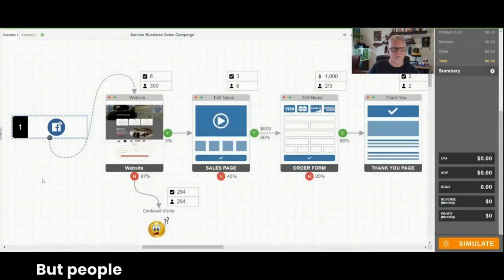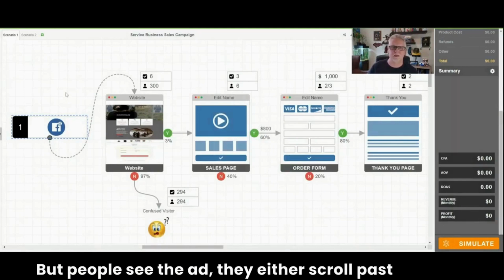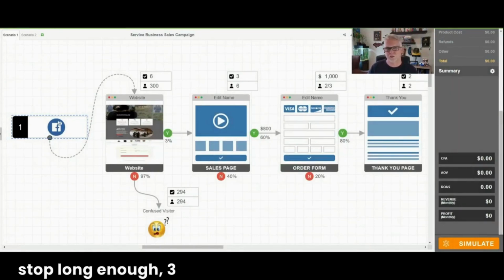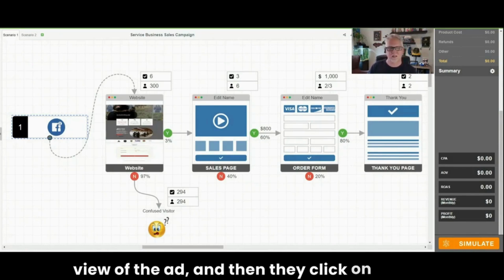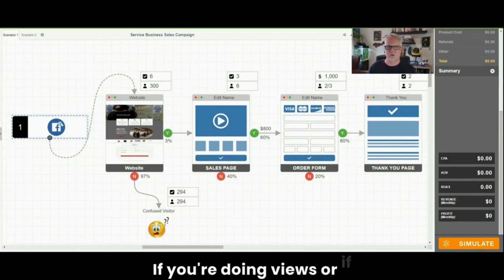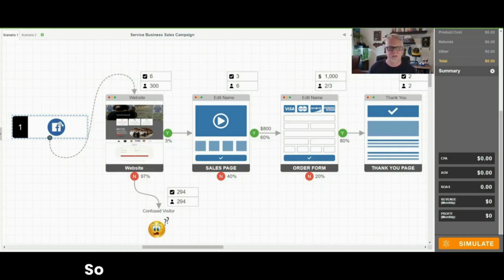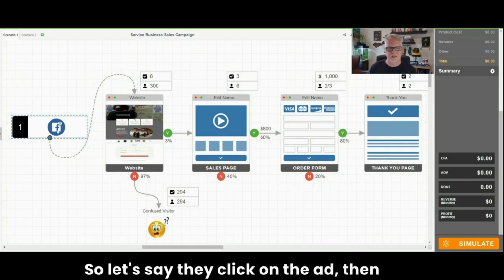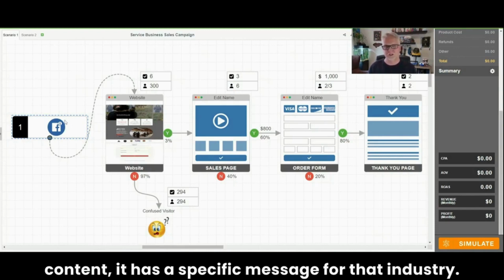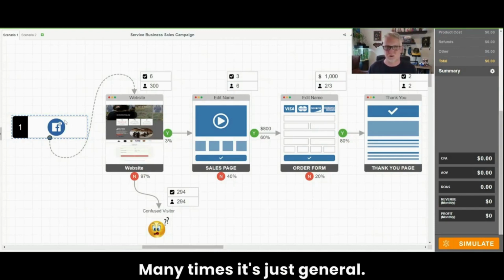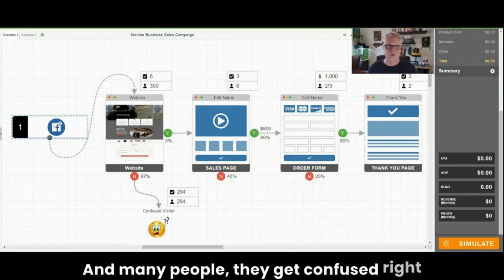But people see the ad, they either scroll past it or they stop long enough, 3 seconds, for you to get charged for the view of the ad, and then they click on the ad if you're doing views or if you're doing cost per click. So let's say they click on the ad. Then they go from an ad that has a specific type of content. It has a specific message for that industry. Many times it's just general. And many people, they get confused right here, so they don't click on it.